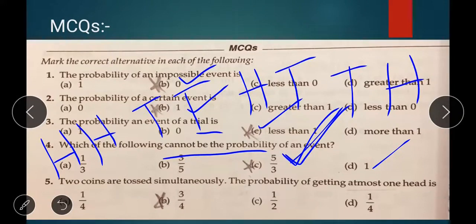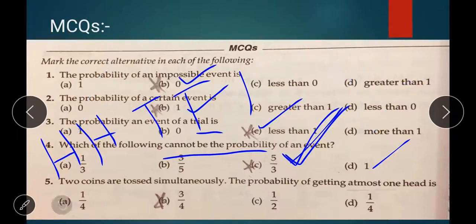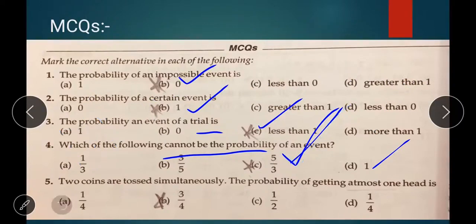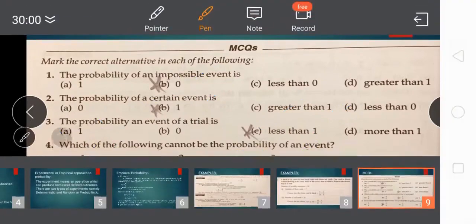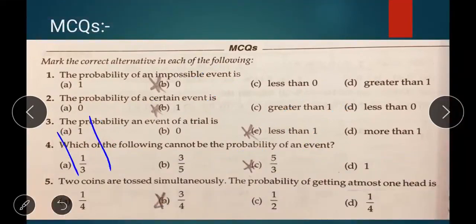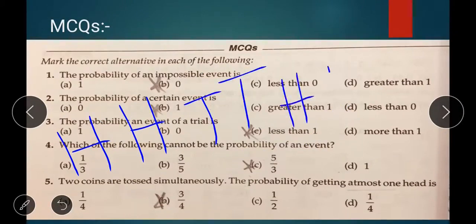Here the probability of getting at most one head, that means here one head, then here 2 heads, at most 1 head. That means here there are 3 chances. So once again I repeat it. Listen students. So there are 4 possibilities. What are they? HH, TT, HT and TH.